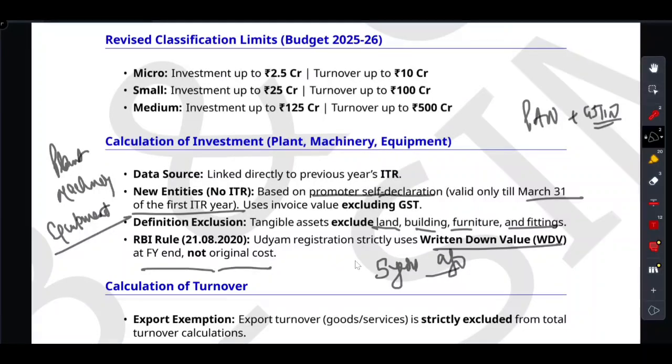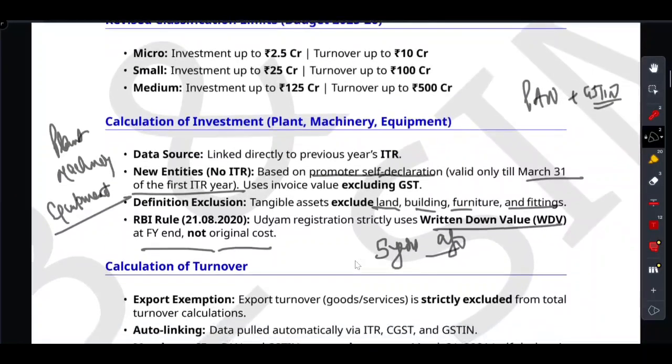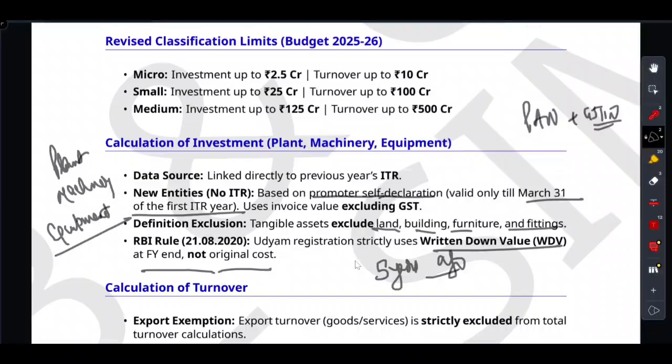And what about the turnover? Yes. So that was all the part about investment: linked directly to the previous year ITR, based on promoter self declaration if it is a new unit. And the tangible assets exclude land, building, furniture, and fittings. And I told you that for Udyam registration, they strictly use WDV at the financial year end, not original cost.